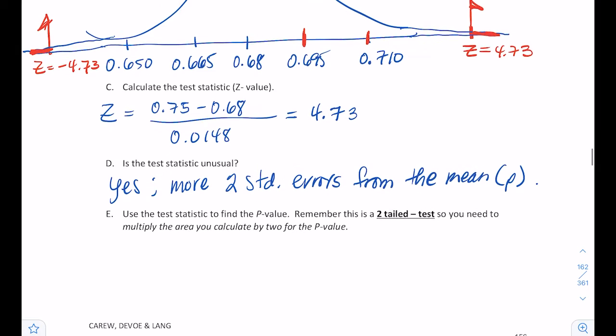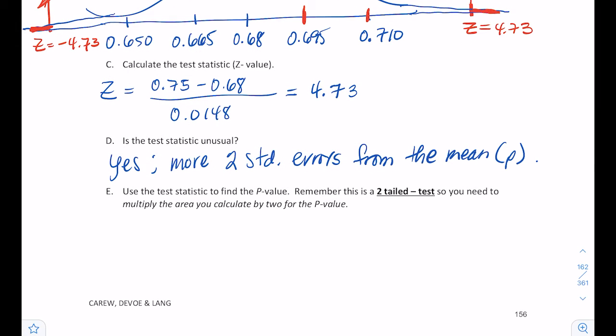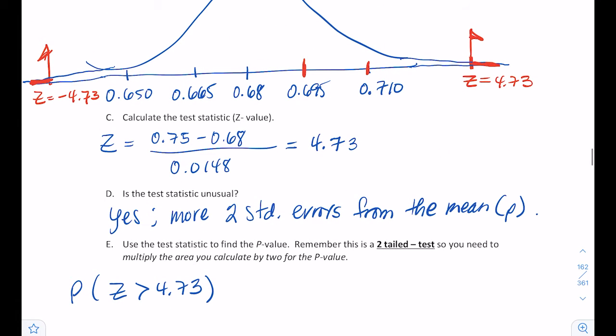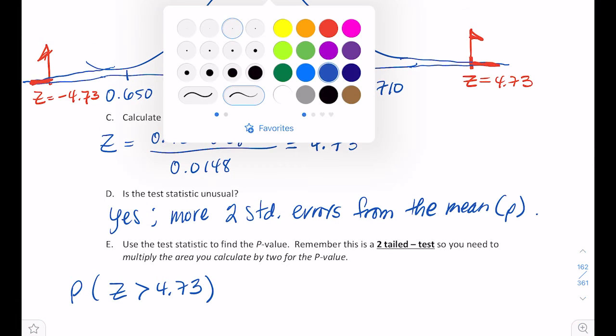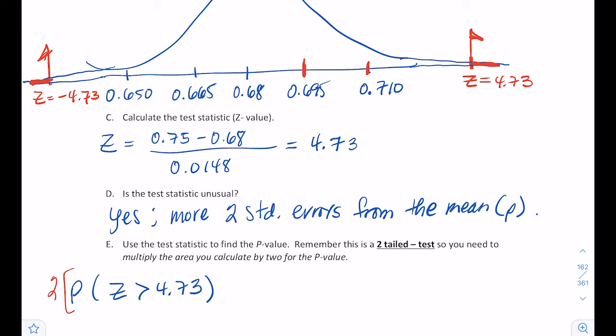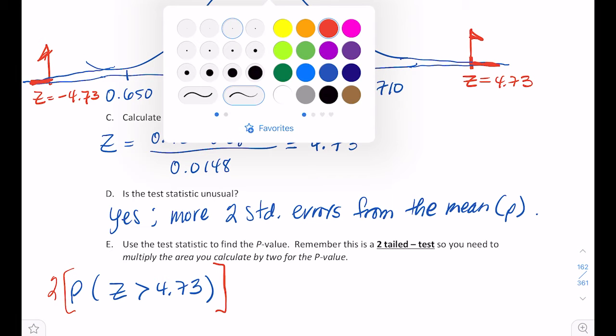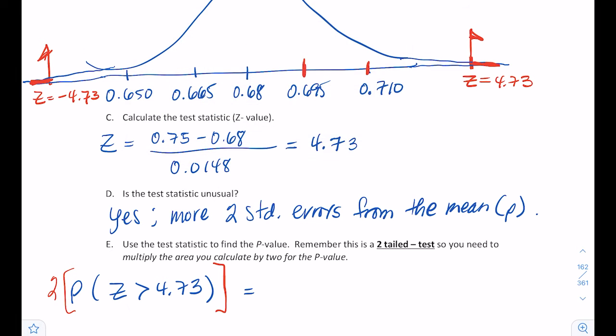Okay, we're going to find our p-value. To do that, we're going to take normal CDF. Actually, let's write it like this. We're trying to find the probability that z is greater than 4.73, but there's 2 4.73s. There's one to the right and one to the left. So I have to multiply my answer by 2. When I do normal CDF, I also have to remember to multiply that by 2.